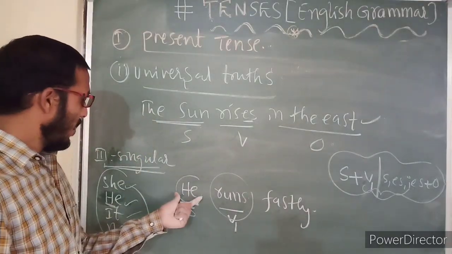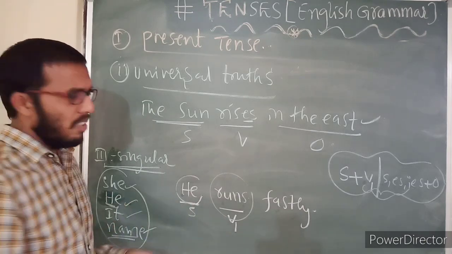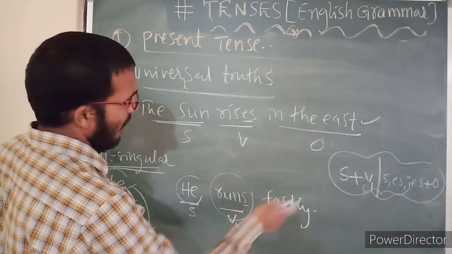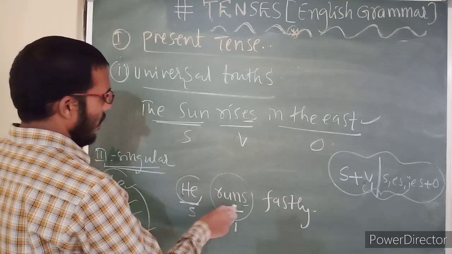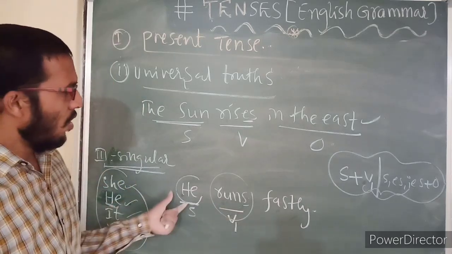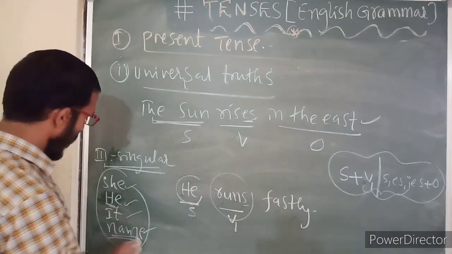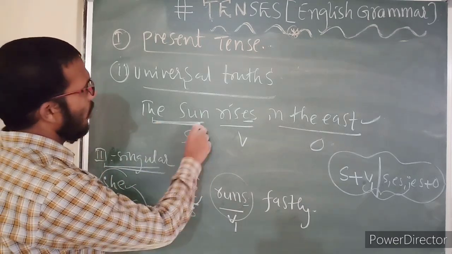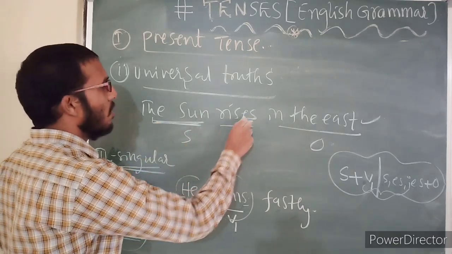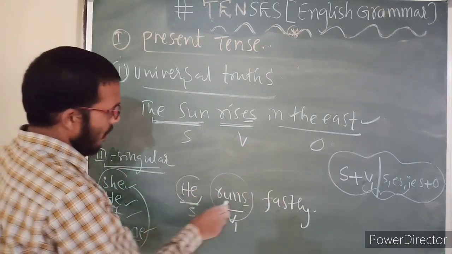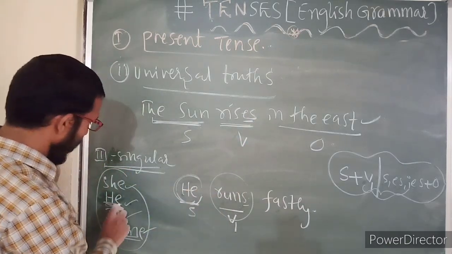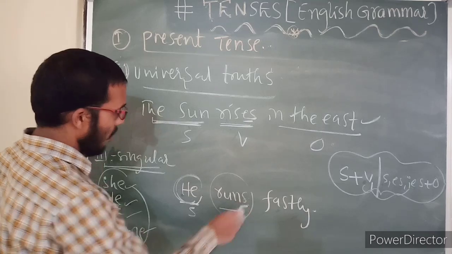When the subject is in third person singular, we must add s, ies, or es to the verb form. So in all these cases, here also the subject, sun, is a name, third person singular. Therefore, I have added s to this verb form. Here, he is the third person singular, so I have added s to this verb form.